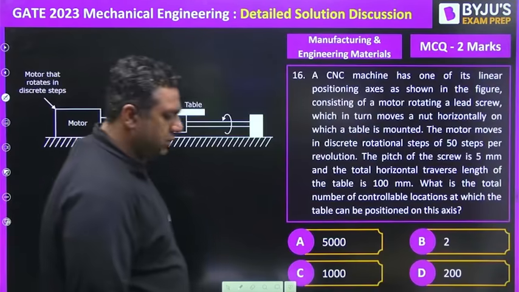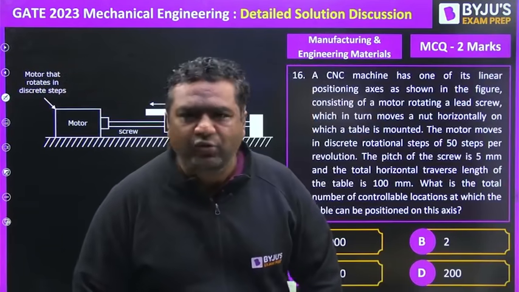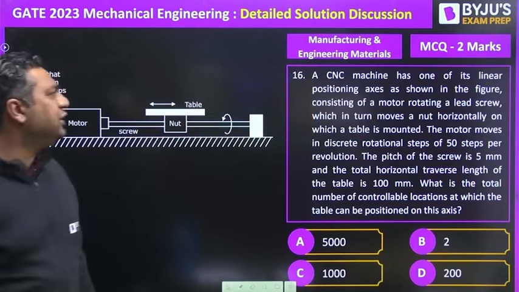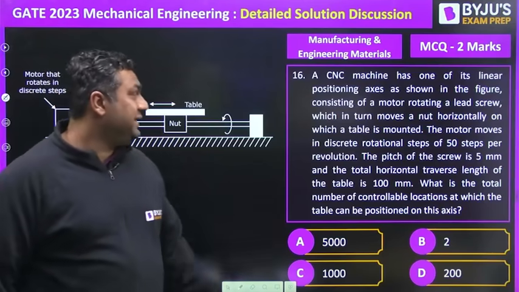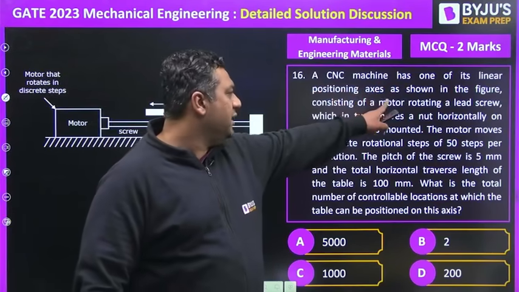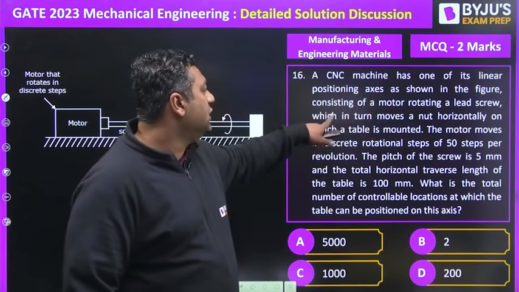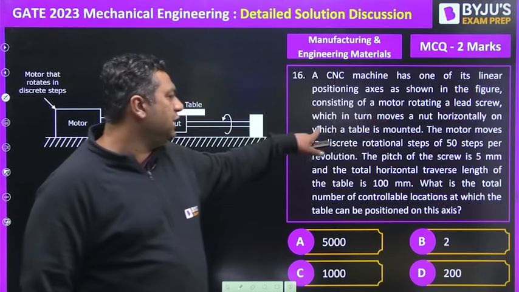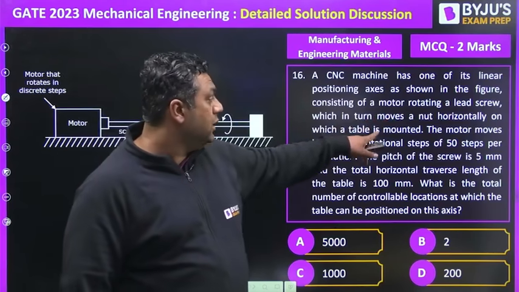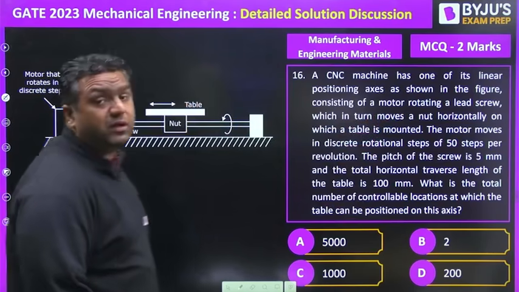The next question was from Computer Integrated Manufacturing. This is an MCQ for 2 marks. A CNC machine has one of its linear positioning axes, as shown in the figure, consisting of a motor rotating a lead screw, which in turn moves the nut horizontally on which a table is mounted. The motor moves in rotational steps of 50 steps per revolution.